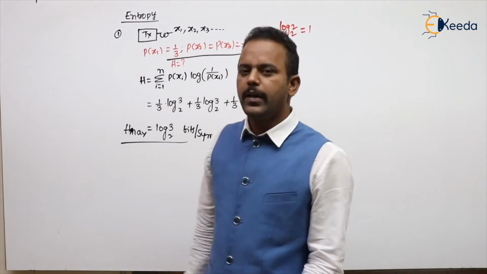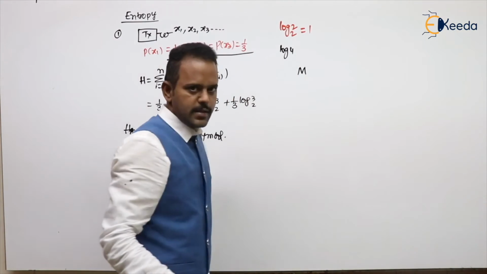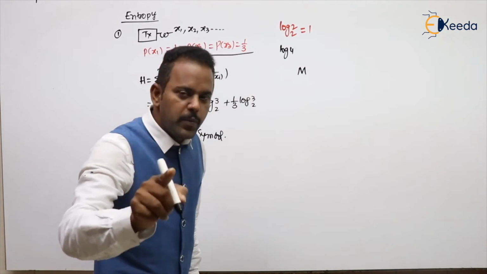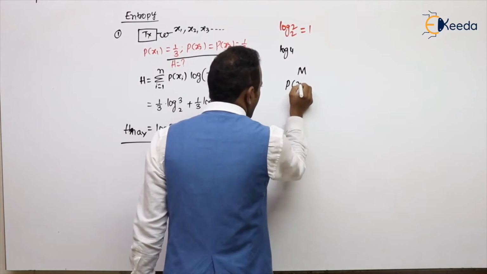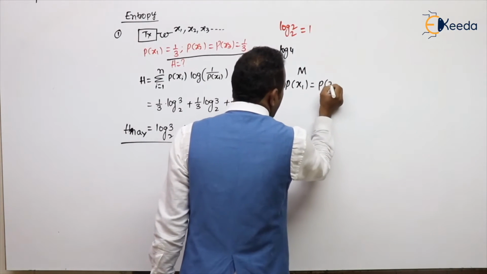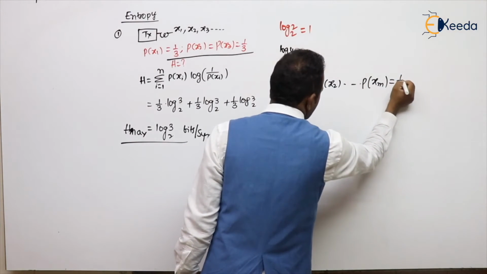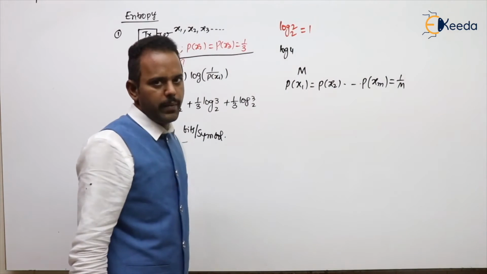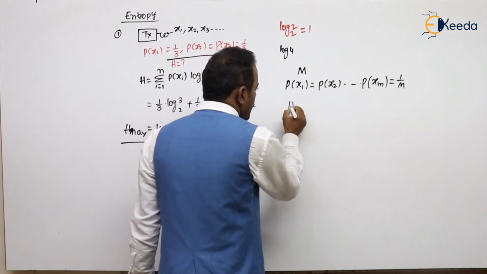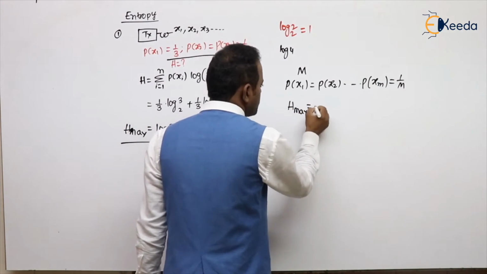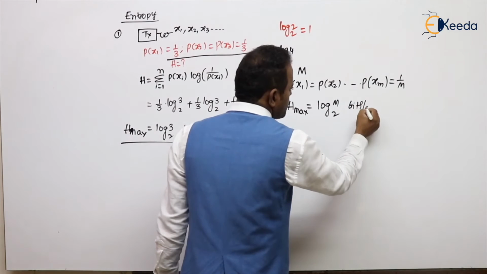For example, if the source has m symbols, all having equal probability of occurrence, that means the probability of x1, the probability of x2, up to the probability of xm are all the same, which is 1 by m. Then what is the entropy? If all have equal probability, then entropy itself is H max. That value is simply log m, of course base 2, bits per symbol.